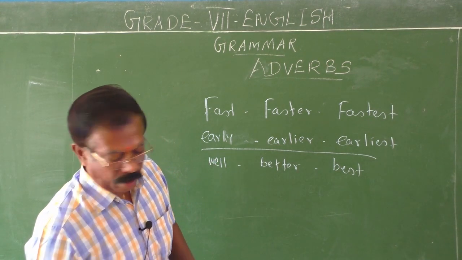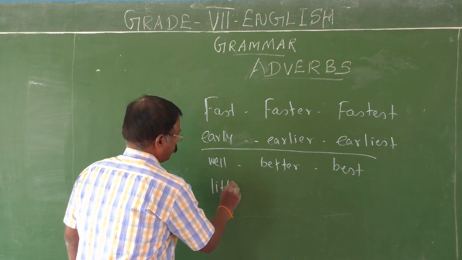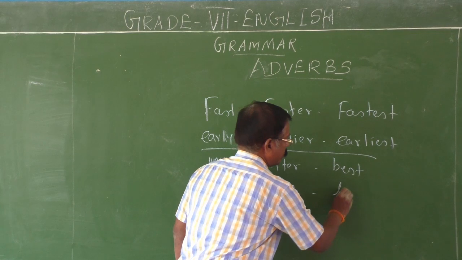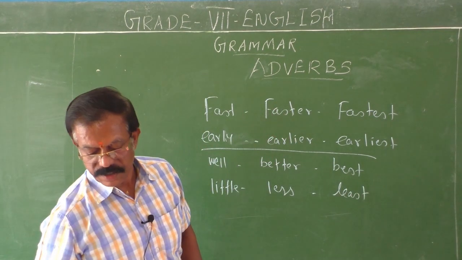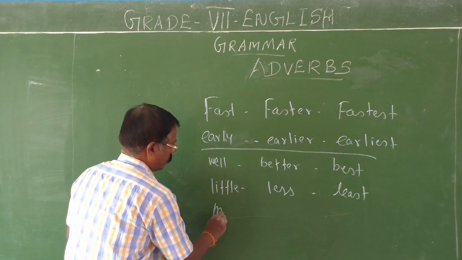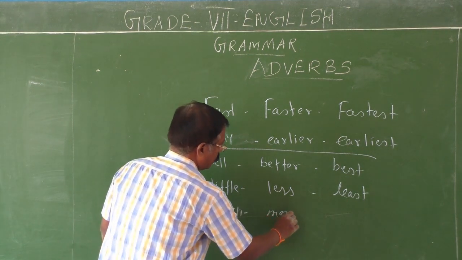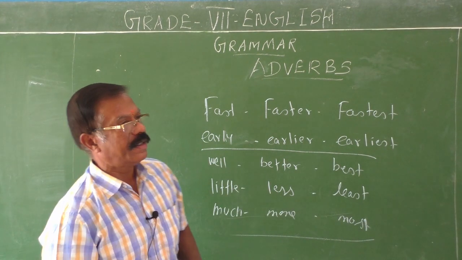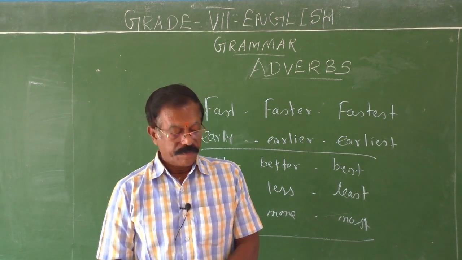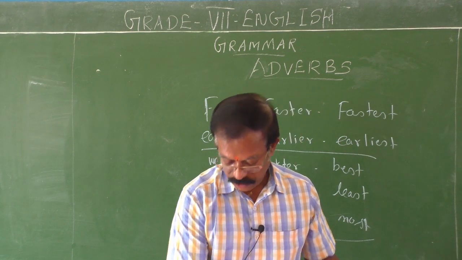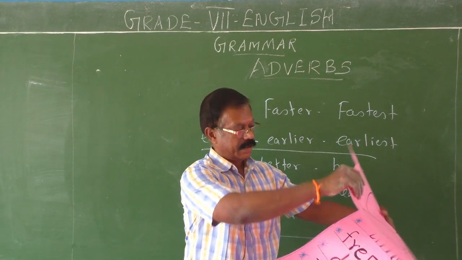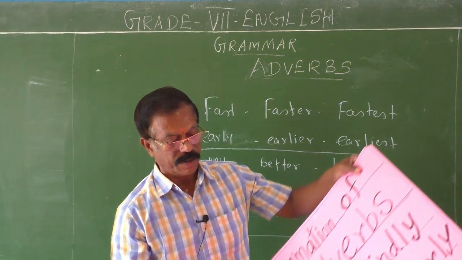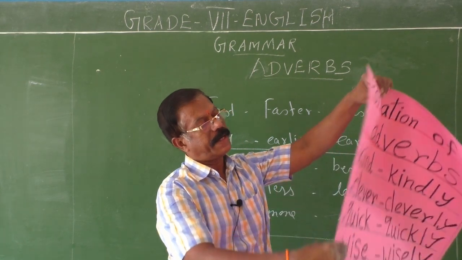And see, little, less, and then least. Little, less, least. Much, more, most. Okay, children? So they are called degrees of comparison. See, like adjectives, we have such degrees. They take different forms. Adverbs take different forms to show the comparison.